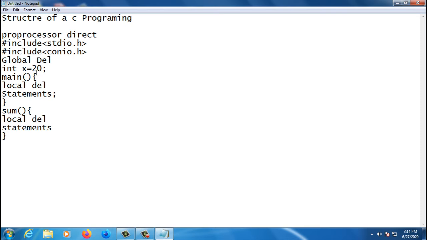So now let us see, this is what we can say is a structure, it is very simple. If you want to write any program, we need to follow this structure. We have to define the preprocessor directives, and after that if you have any global declarations, we can declare them globally, and after that we have to use the functions.